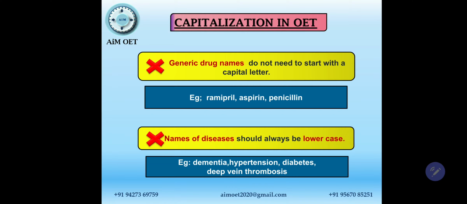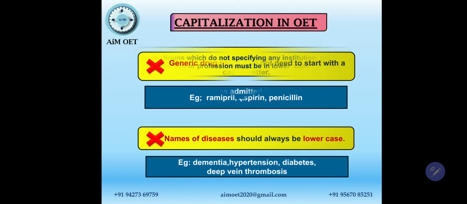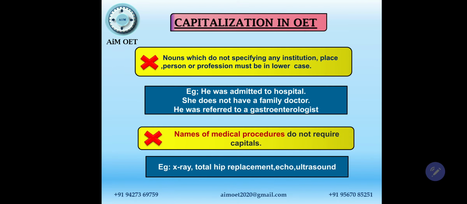For example, as I mentioned before, diabetes, hypertension, deep vein thrombosis, dementia. And if the disease is named after the person who discovered it, then of course it needs capitalization. Then we have nouns which do not specify any institution, place, person or profession, which must be in lowercase as well.